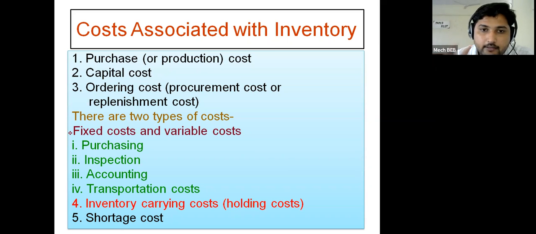So that interest is missed out by the company, because the company made the investment in purchasing the products.